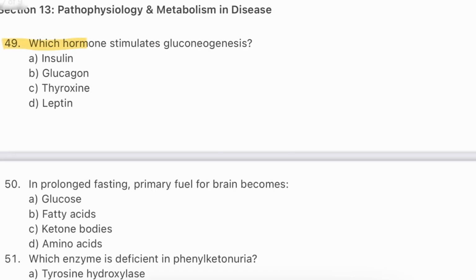Question number 49. Which hormone stimulates gluconeogenesis? Insulin, glucagon, thyroxine, leptin. The answer will be glucagon.